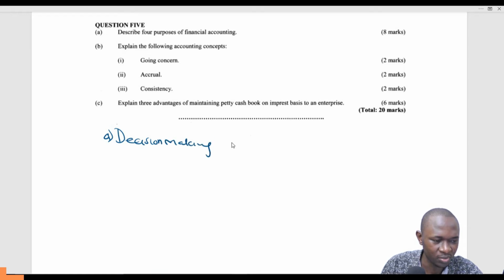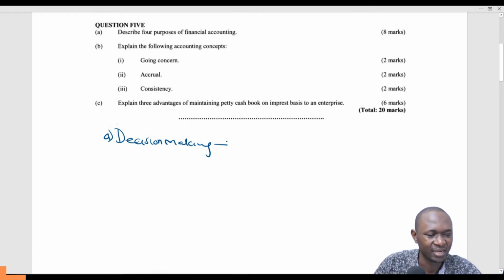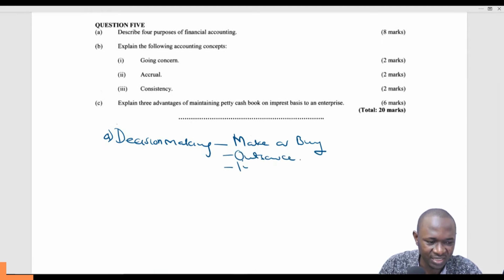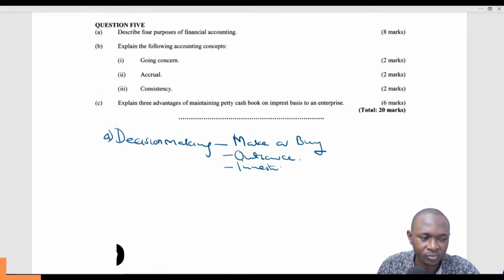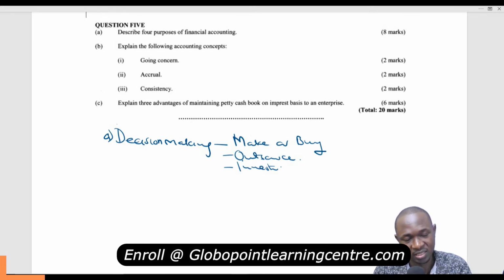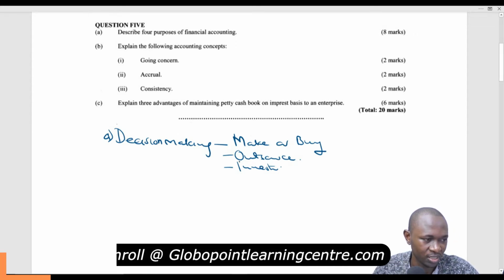And when we talk about decision making, there are so many things in a business organization, like make or buy decisions. Do we make ours or do we buy? Do we outsource? Do we possibly invest in a certain business or not? All this will come from financial accounting information. It tells us our financial standing, which will help direct us in making decisions, especially on our financial stability, so that we can make informed decisions that will not affect the organization, either in the short term or in the long run.